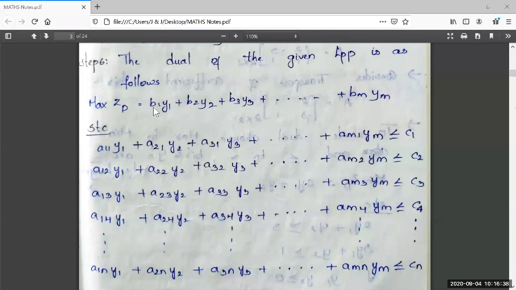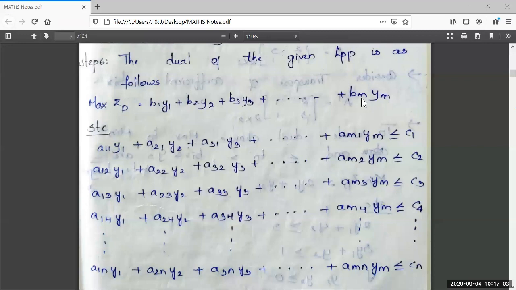See here, as I have told you, instead of Cj's we have to take bi's. Instead of C1, B1 is written, and instead of X1, I have written Y1. The variables should be changed from Xi's to Yj's: Y1, Y2, Y3, and so on up to Ym. Why only m values are written?